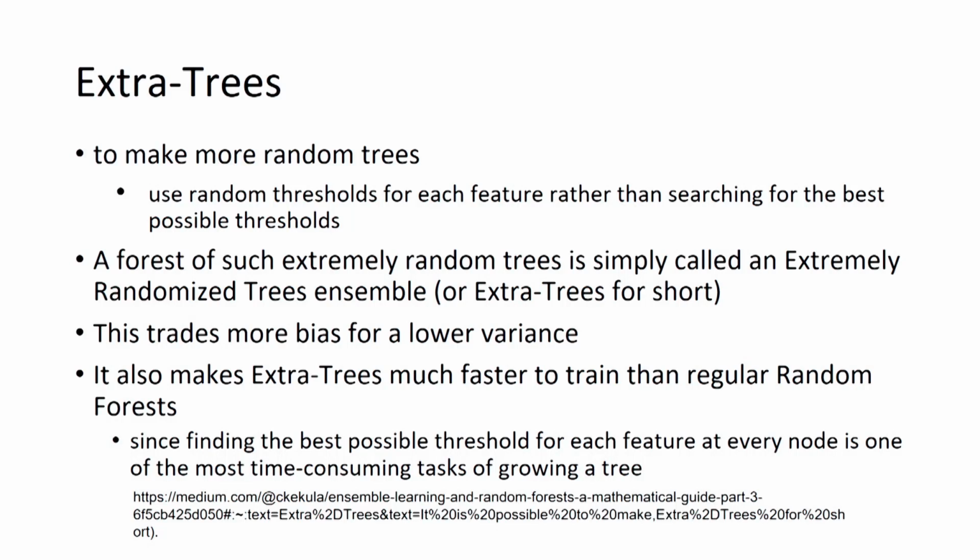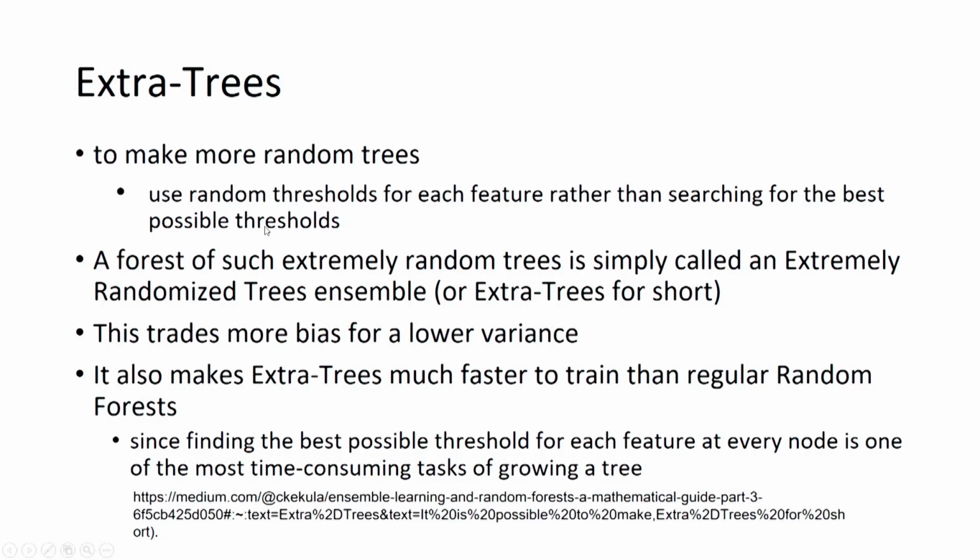Generally we have seen in the method how we get the best value of the threshold, but without finding the best value we can take different values for these thresholds, and in this way also we can generate diverse trees. So it uses random thresholds for each feature rather than searching for the best possible thresholds.